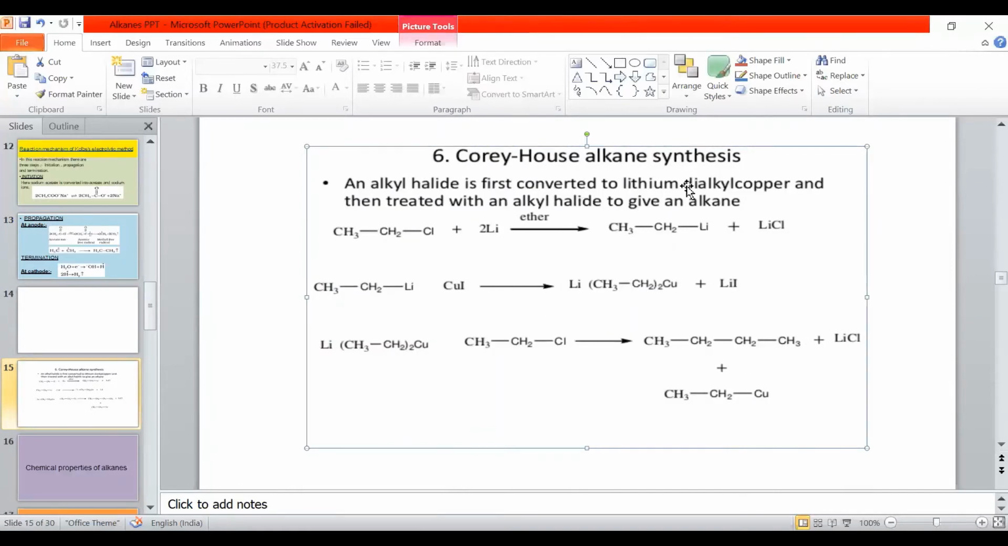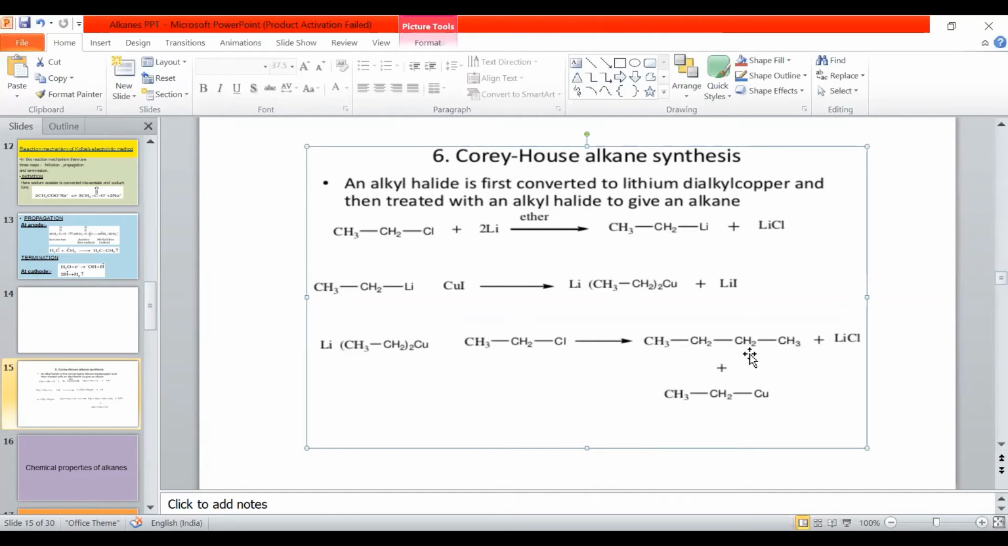Here what is there? Lithium dialkyl copper. Again, it combines with another molecule of alkyl halide. All the metals will combine with the chloride ion, and you get, when you have started with ethyl chloride, butane here. So here also doubling is taking place in the Corey-House reaction.